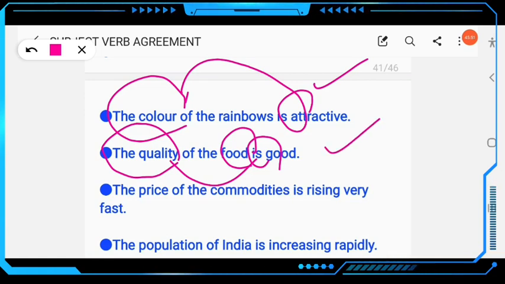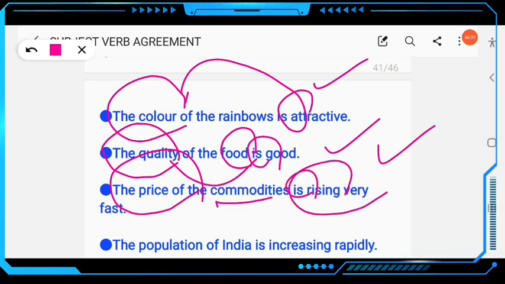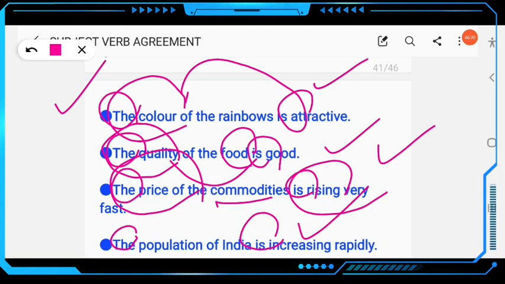Then next, the price of the commodities is rising very fast. As you see, the nearer noun commodities is in plural form, so if you use a plural verb, that will be wrong. Here the main word is price, so the price is rising very fast. Is, not are. Similarly, another example: the population of India, with the definite article. The population of India is increasing. The main head word is population, so the population is increasing rapidly. Clear?